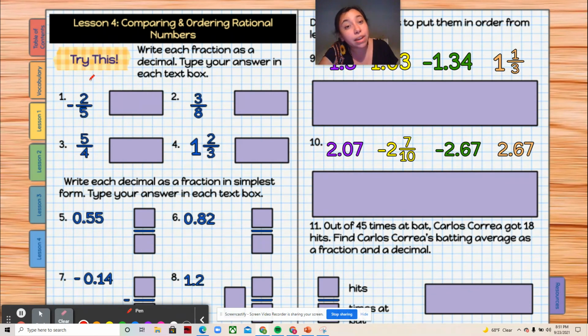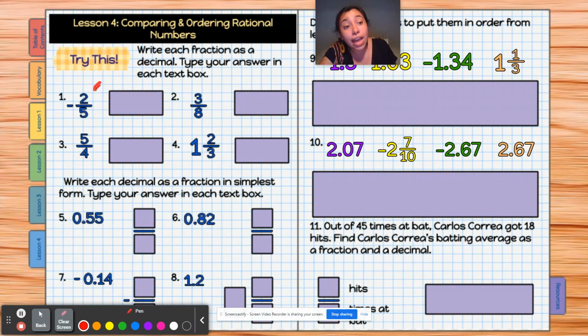So here's a little bit of a trick. If you have a over b, right, the a goes in the box, that means negative 2 over 5. You're going to have to use 2.0, right? And keep on going until you get that decimal point. If it's repeating, you stop. If after 3 places you get a 0, then you can use that place value, right? So you're putting it in a decimal.